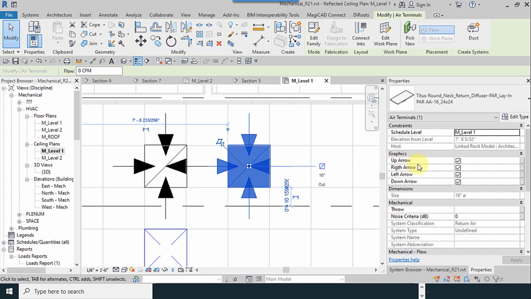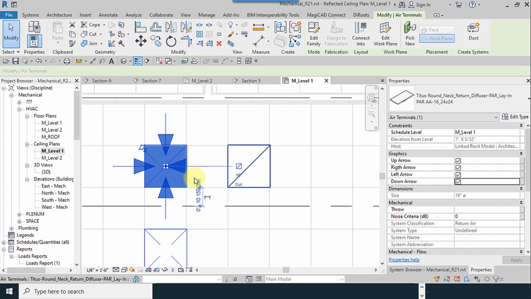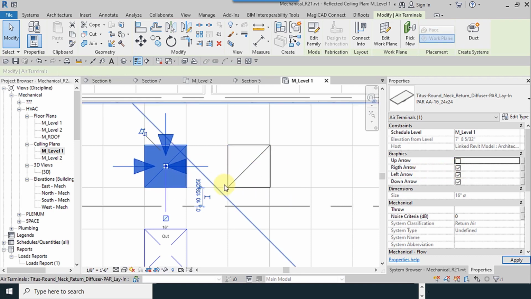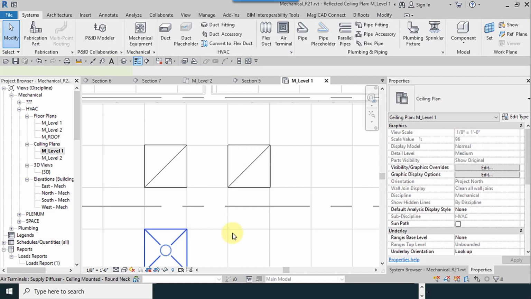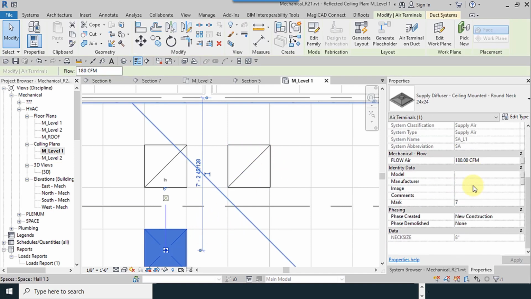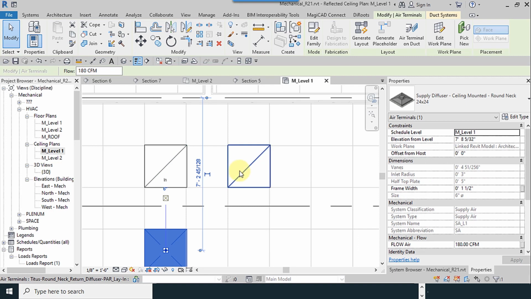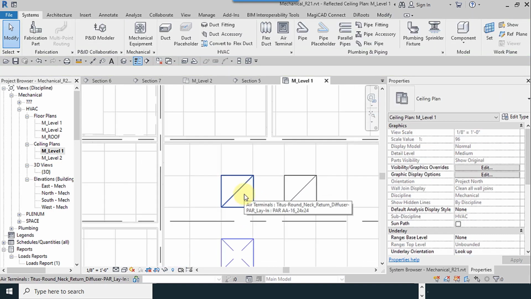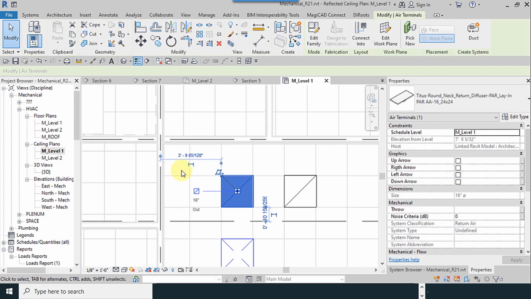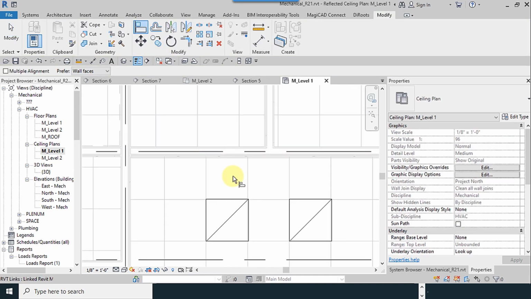You can hide these arrows. These are the configurations of these diffusers, or you can leave it alone. Or maybe your diffusers have the 3 inlets. For the supply diffuser, it is available in the defaults of the software.